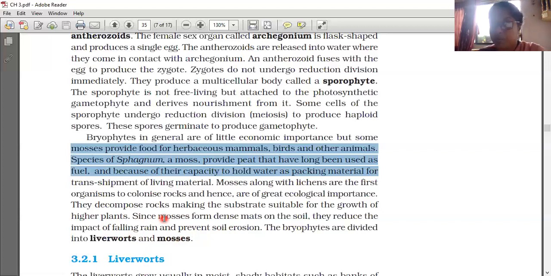Before learning about that, one more time we have to learn the general characteristics of bryophytes. In the last paragraph, the uses of bryophytes are given. Though they are of little economic importance, everything has its own use. Even though bryophytes have less economic importance, they are necessary in nature. So you have to learn this last paragraph as the answer to what are the uses of bryophytes.